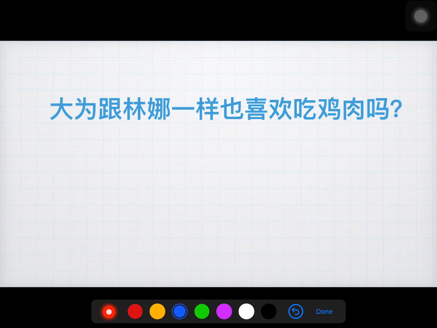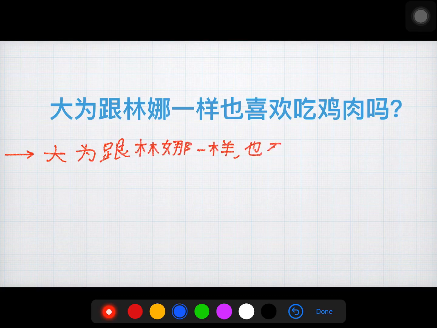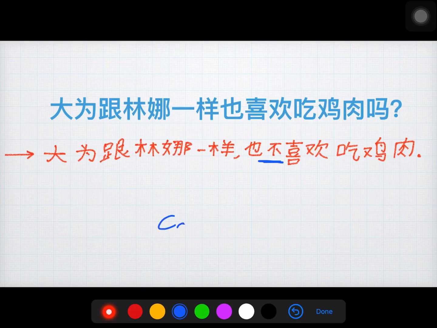The answer for this will be Tahawei gan Lina yang ye pu si wan chirchiro. Here pu will be placed after ye. This is a little bit confusing, but I hope you will understand. You are free to ask your doubts in the comment section below.